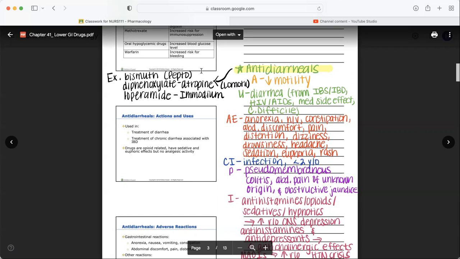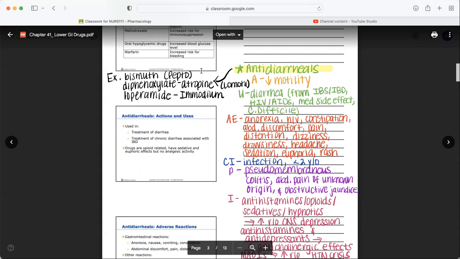It is a medication used for diarrhea, maybe diarrhea from IBS or IBD, maybe diarrhea from a chronic condition like HIV or AIDS, maybe a side effect of a medication, or maybe diarrhea caused by that terrible bacteria C. difficile, or Clostridium difficile, that causes C. diff, right? We want to stop that kind of diarrhea because it can cause dehydration. So most of the time we don't stop bacterial diarrheas, but in C. diff we do because it's extreme and it can cause extreme dehydration.